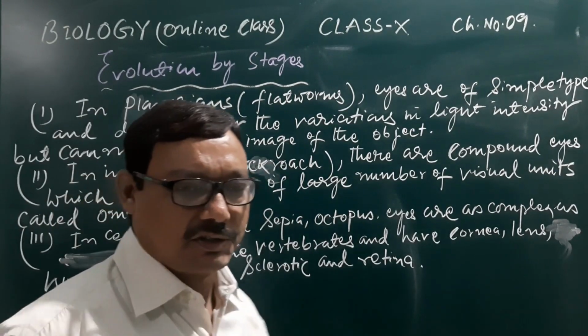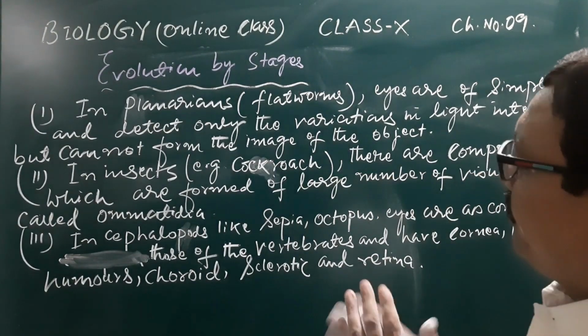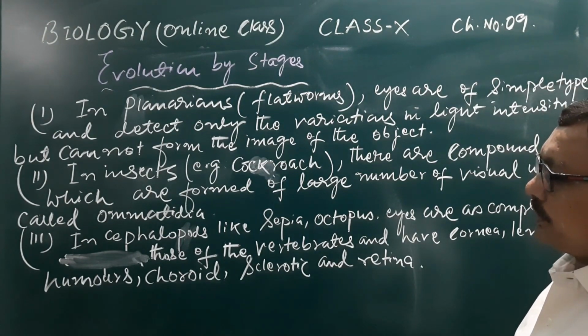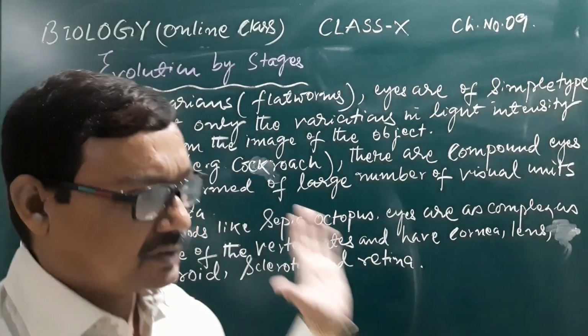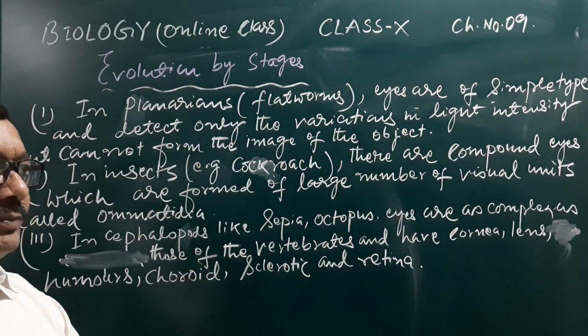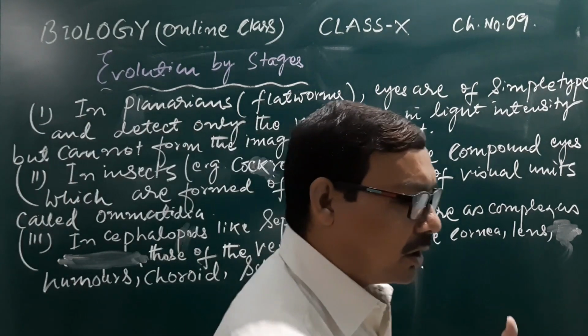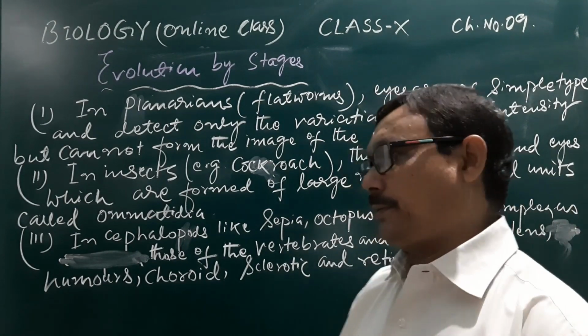Evolution by stages. This is one more important part of evolution, in which one example is given, how evolution occurs in a particular organ like the eye.